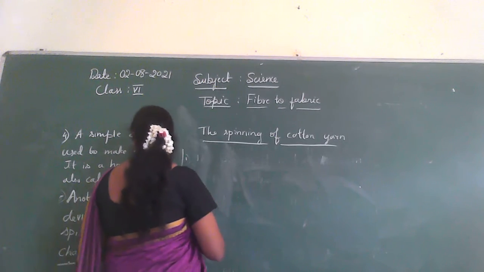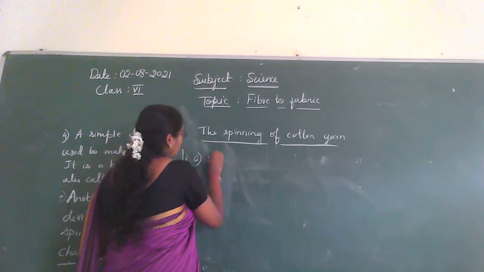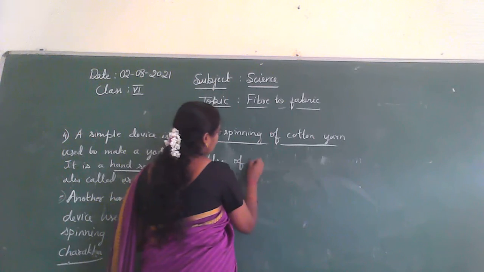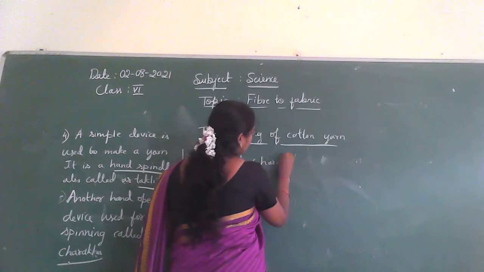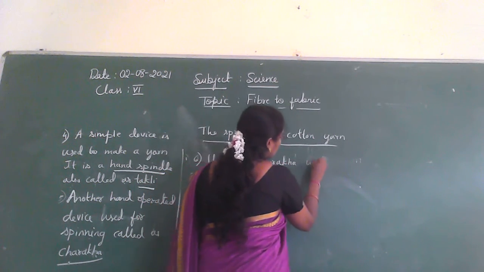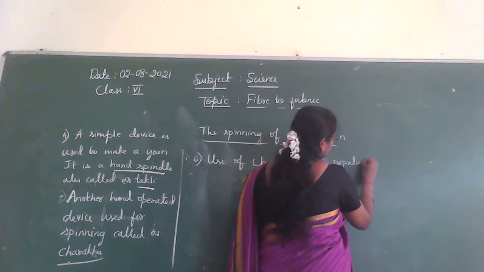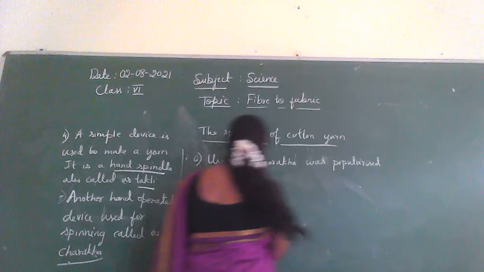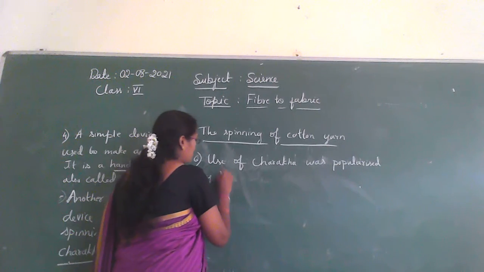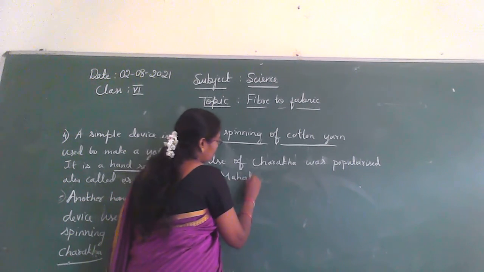Next one, the use of charaka was popularized by Mahatma Gandhiji.